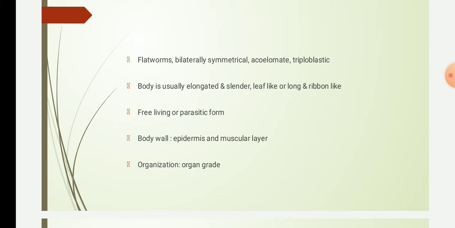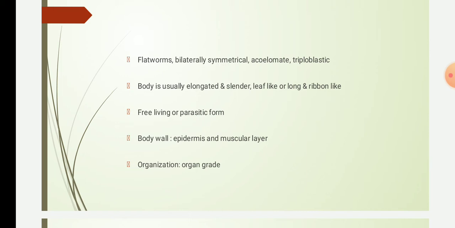From the host the parasite receives all its energy or nutrients. There are two types of parasites, that is, endoparasite and ectoparasite. Ectoparasites live outside the body of the host, and endoparasites live inside the body of the host, or they are also found in a free living form.